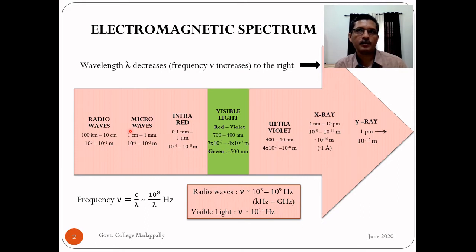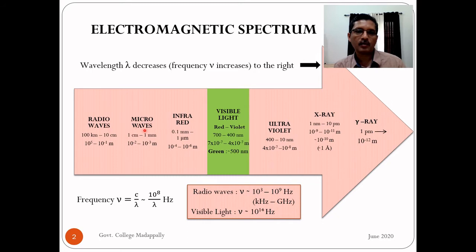Mainly we can say 100 meters to 1 kilometer. That is the range, a typical order. The range can be greater than 1 kilometer or less than 100 meter, we know, but this is the typical characteristic wavelength of the radio wave region.